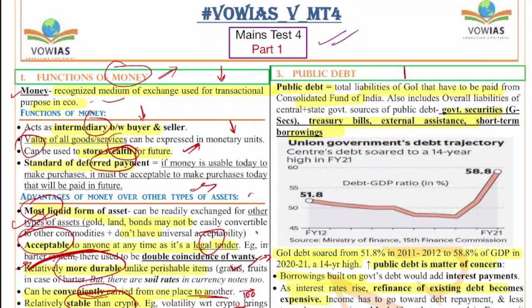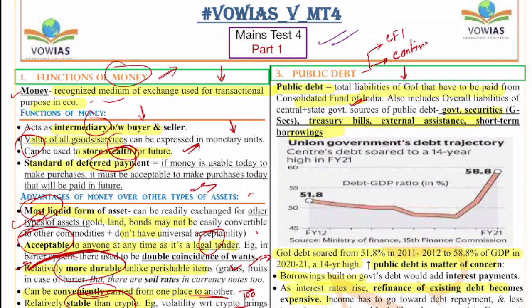As you all know, there are two funds, the Consolidated Fund and the Contingency Fund. Contingency Fund is generally the fund which is there with the government of India for temporary purposes. It is generally at the disposal of the president, for temporary mismatches or for any unforeseen incidents like maybe tsunamis, cyclones. For these things, generally the contingency fund is used. Else, everything is taken from the consolidated fund.